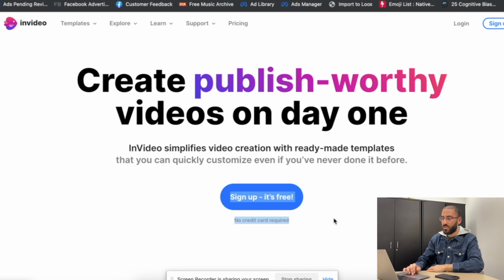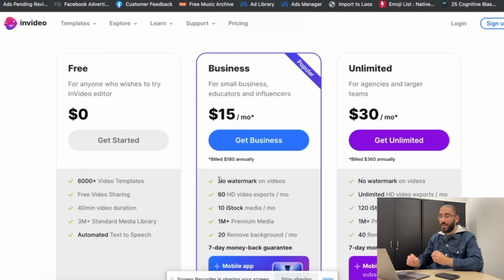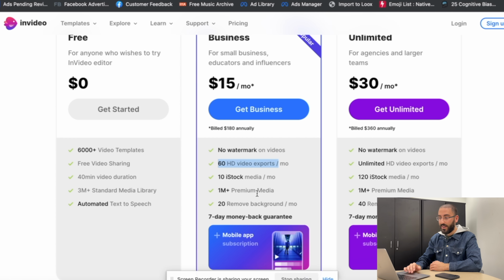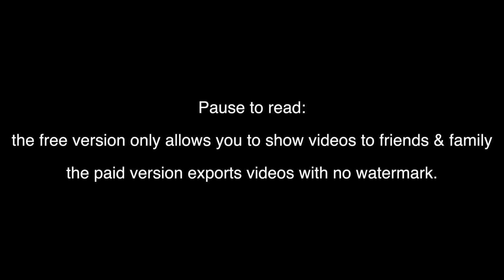So all you gotta do is sign up for free, and there is a paid option and a free option. So if you see here, the free option is literally free, but I truly recommend using the paid option, which is the business option, literally just $15 a month. If you don't have $15 a month, then that's freaking crazy, bro. But the beautiful thing about it is that you're gonna be downloading the videos with no watermark. They're going to be 60 HD video exports. You're going to have access to stock media footage, which I'll show you how to use right now, and a bit more stuff that you can use, which is amazing. It's a lot better than the free one. Although if you want to use the free one, it's up to you, bro.